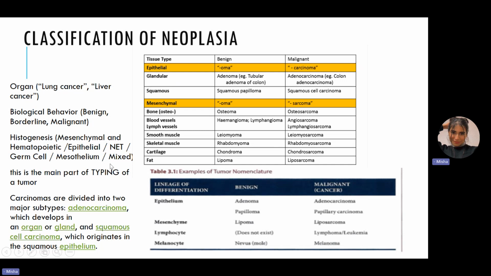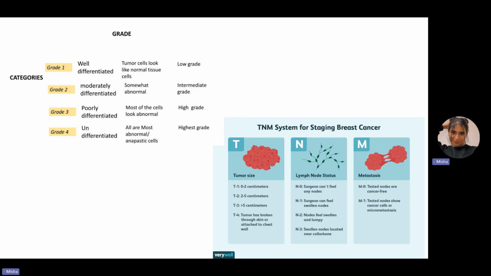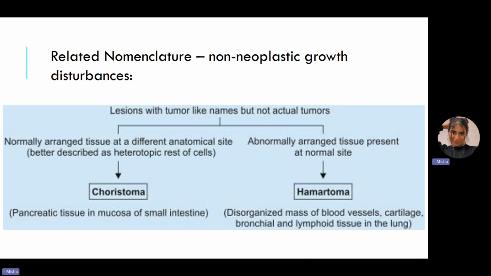After this, let's go back to some other nomenclatures which are not neoplastic growth disturbances. As I said, do not confuse the neoplastic with non-neoplastic. So I'll be mentioning some of the non-neoplastics as well. So we have malformations and we have some adaptive changes. Malformation would be like agenesis or aplasia, for example. This is a complete lack of the development.